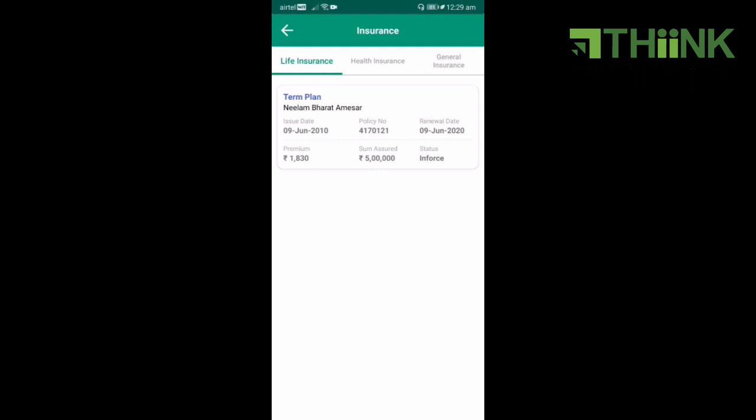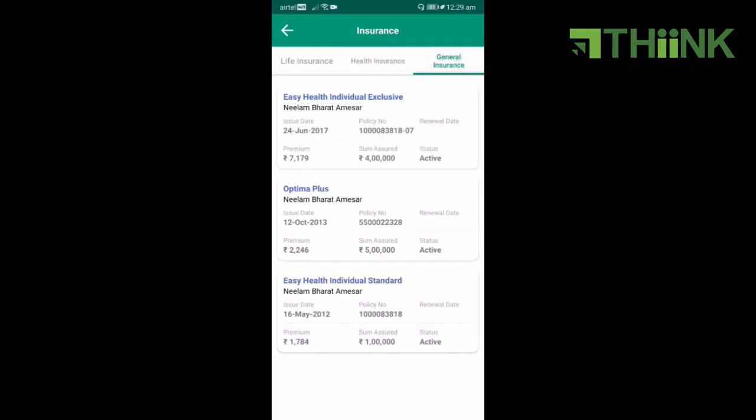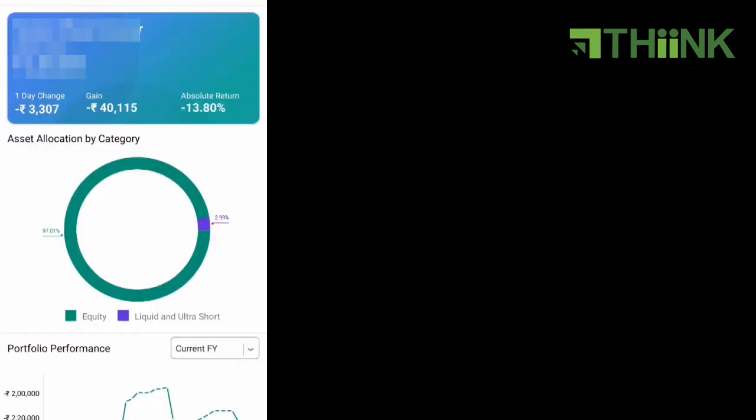It will also give me the renewal date on which I need to pay the premium. Apart from that, I can also see the health and general insurance information available. If you can see, I have a health insurance policy with an exclusive plan. The sum insured and the premium mentioned under the plan are covered here. I also have a top-up plan and a standard plan available.